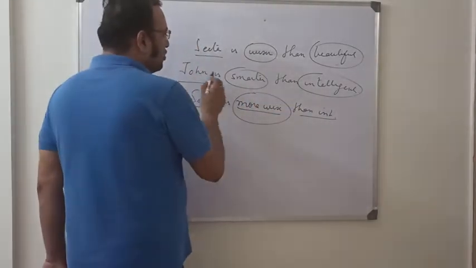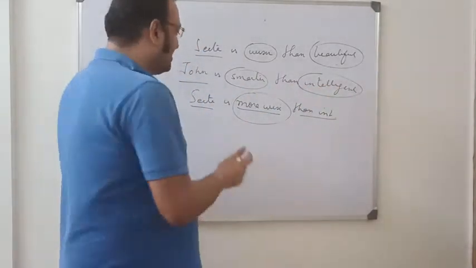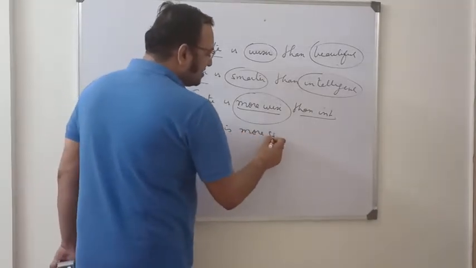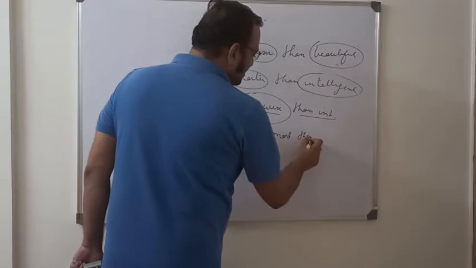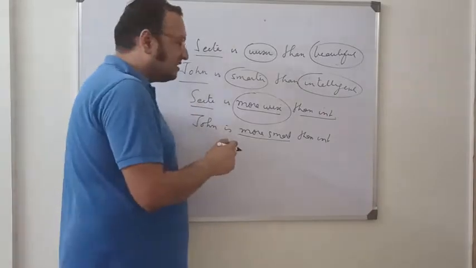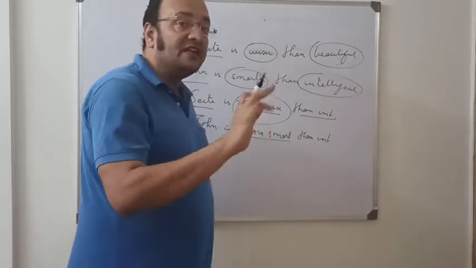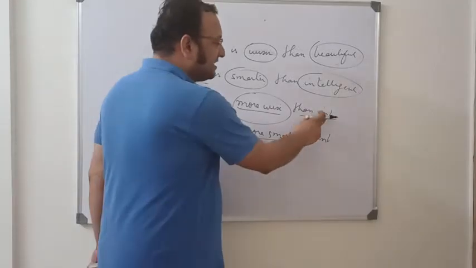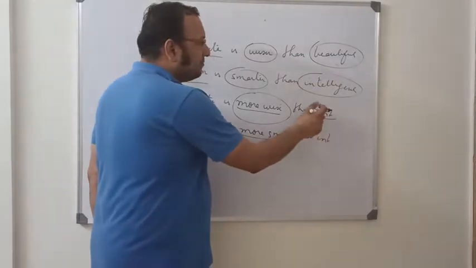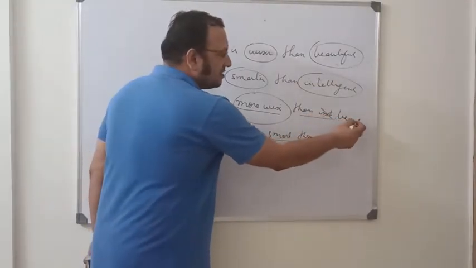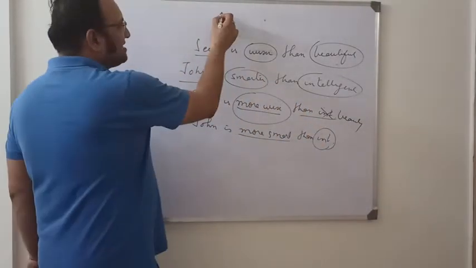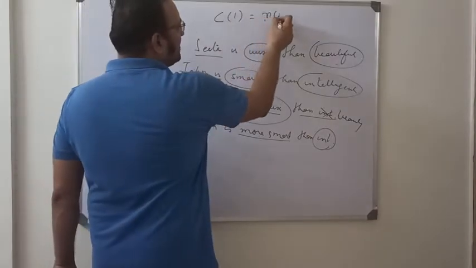Okay, next. John is smarter than intelligent. You know the answer, right? John is more smart than intelligent. So 2 qualities within the same person. So we use more wise, more smart. The quality which is more. See here, intelligence is less than wisdom. Beauty is less than wisdom. Here intelligence is less than smartness, so more smart than intelligent. Okay, this was case number 1. Case number 1 means number of people is equal to 1.